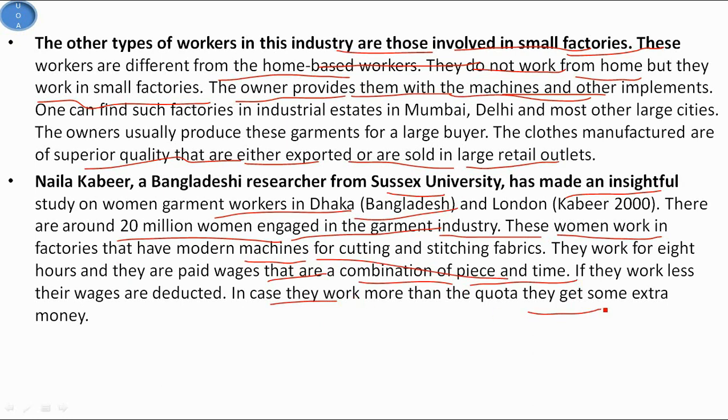Kabir mentions that working in a factory gives women autonomy in their lives. This has several implications. Kabir finds that after having an independent income, some of the husbands have stopped beating their wives. The women in turn use this extra money for educating their children or for improving conditions at home. An interesting finding of Kabir's study is that many women invest their money in their daughters' education. This is one of the positive fallouts of working independently, because as in all South Asian countries, in Bangladesh too, the girl child is treated as inferior to the son.